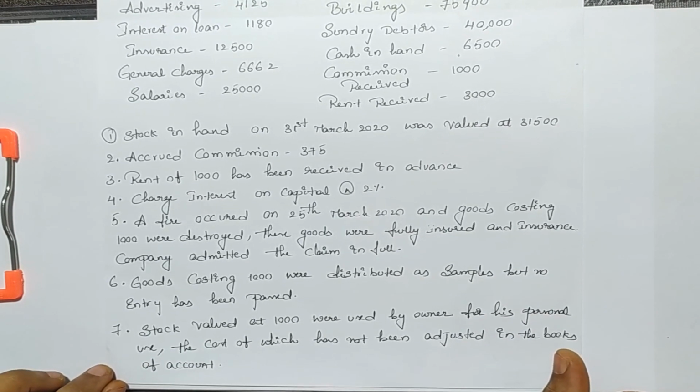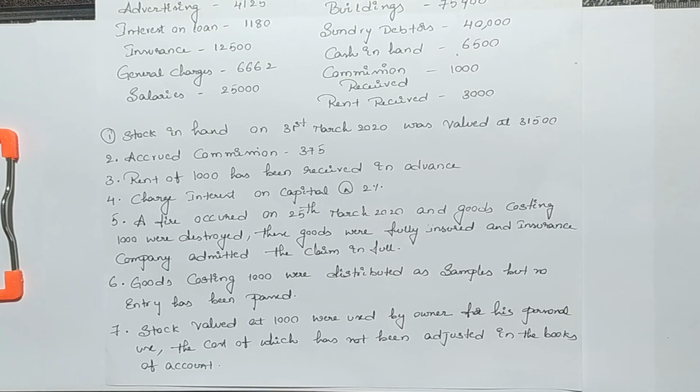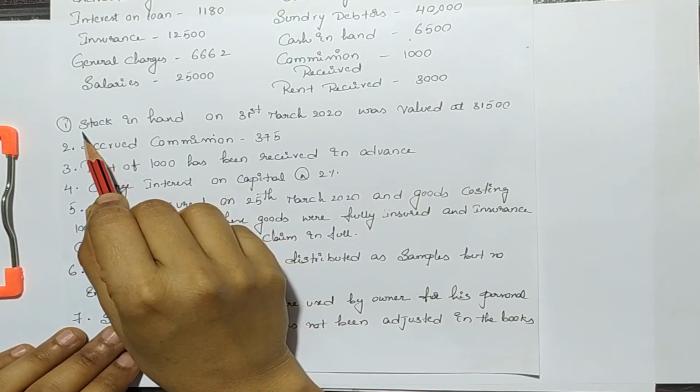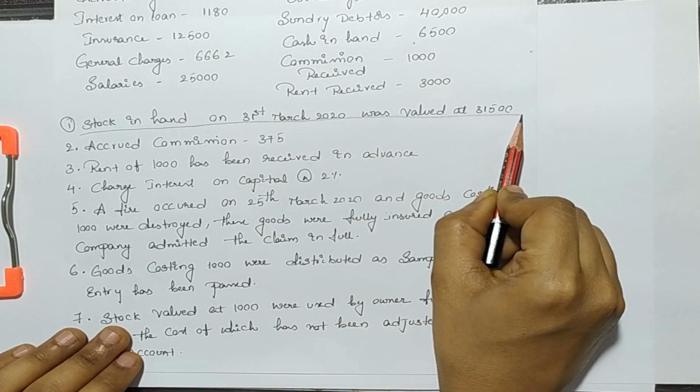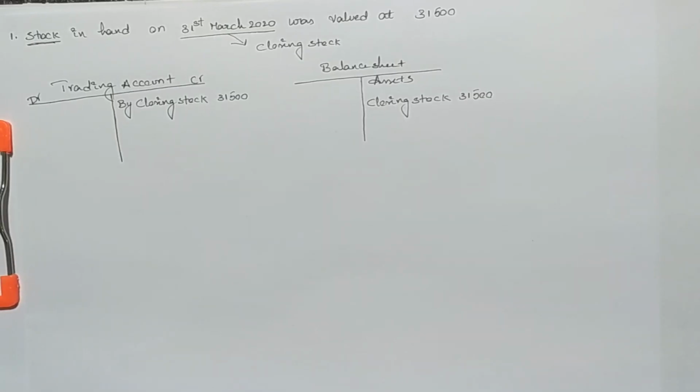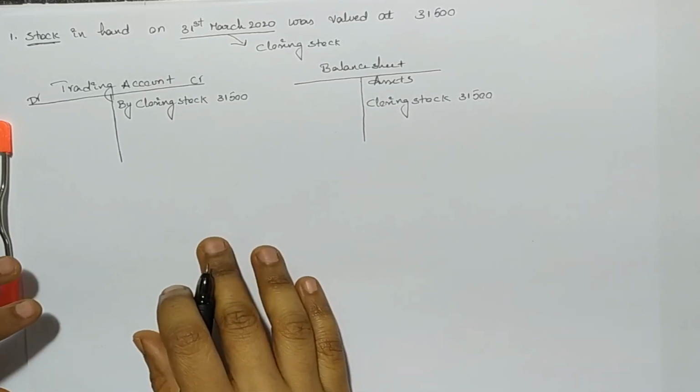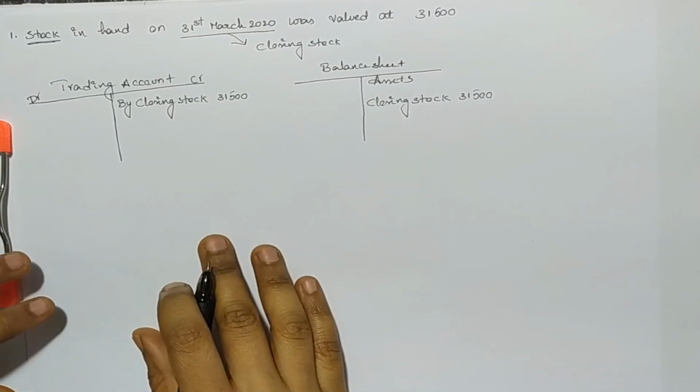Here are our adjustments. First I'll go through the adjustments one by one, then we will prepare trading profit and loss account and balance sheet. Our first adjustment is related to closing stock. We all know that if closing stock is given as an adjustment, then we will mention the closing stock amount on the credit side of the trading account and also on the asset side of the balance sheet.